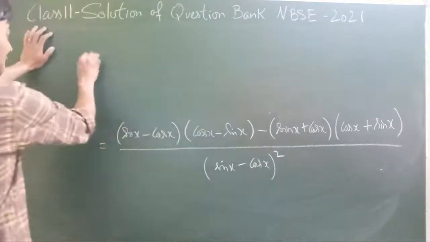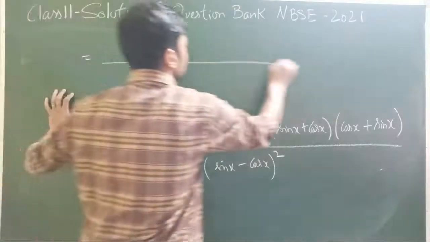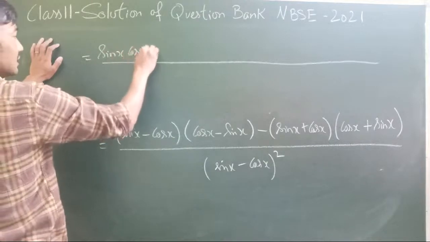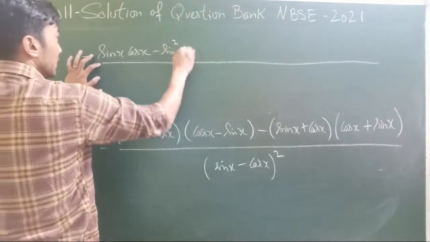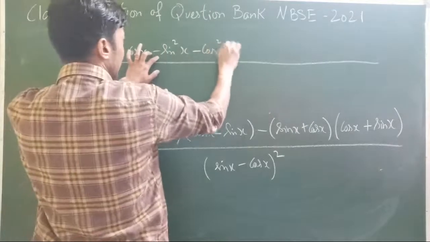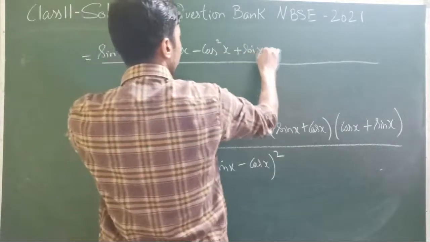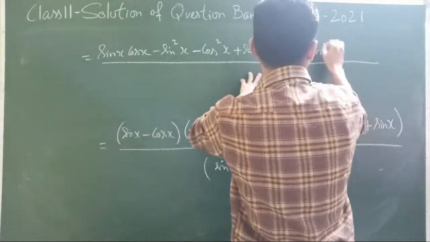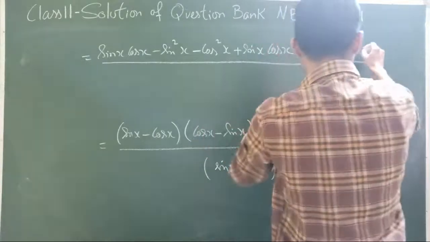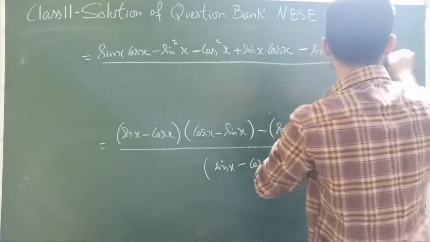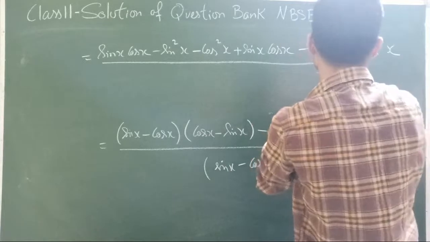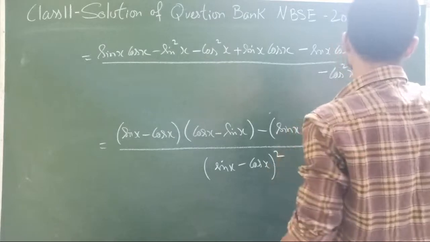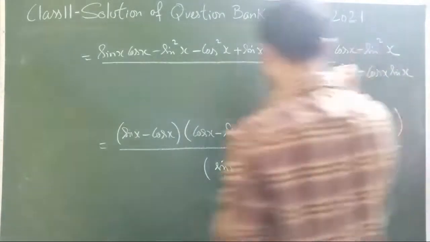Okay, chalo. We'll just multiply and simplify, that's enough. So if you just multiply straight away, sin x cos x minus sin square x minus cos square x minus sin x cos x, continuing minus, these are all plus, so minus sin x cos x minus sin square x, I'll write here minus cos square x minus cos x sin x.